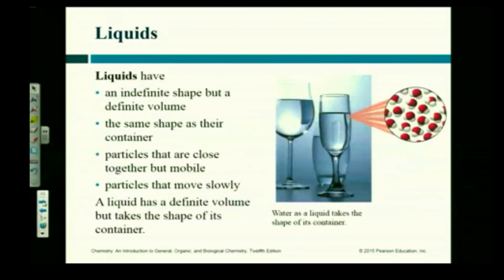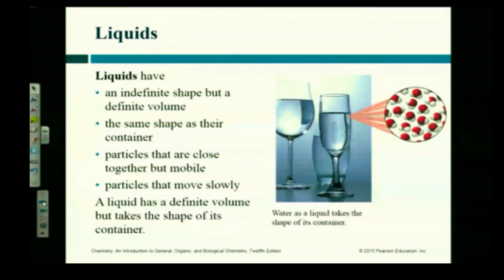Now, liquids are different. They take on the shape of whatever container you put them in. So Megan takes her water. It's in a bottle. See, I'm learning names. Megan takes the water, because Megan came to see me today and ask questions, and pours that water out on the floor. What shape does the water take on when she pours it on the floor?